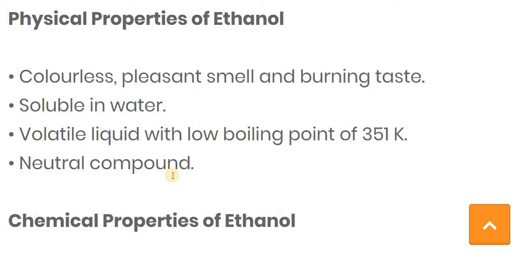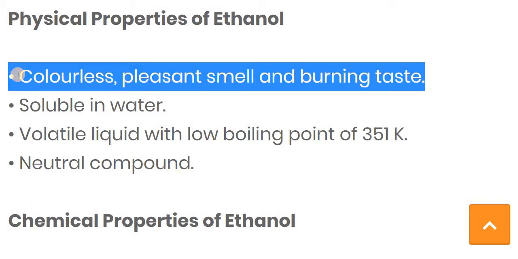In the physical properties of ethanol, the first physical property is that ethanol is a colorless compound with a pleasant smell and a burning taste.